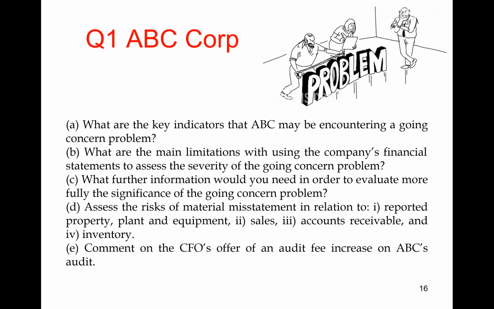Okay, that's where we're going to end today's video. When we get to the class, we'll make a start, first of all, on question number 1, which is ABC company. I'll ask you about the key indicators of going concern risk. What are the limitations of using analytical procedures to assess going concern? What additional information would you like to have to evaluate going concern? What are the risks of material misstatement in the following accounts? And then what do you think about the CFO's offer to increase your audit fee?